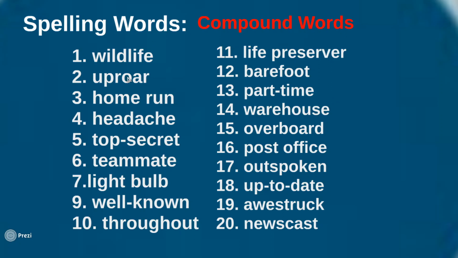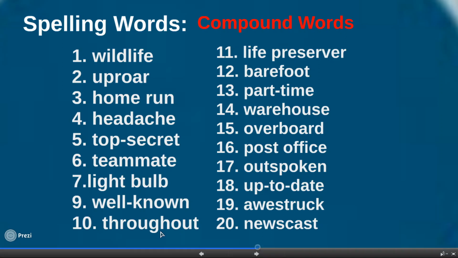So we have wildlife, uproar, home run, headache, top secret, teammate, light bulb, well-known, throughout, life preserver, barefoot, part-time, warehouse, overboard, post office, outspoken, up-to-date, awestruck, and newscast. So these 20 words, you can see these are compound words. So compound words, they are made up of 2 words. So for example, wildlife is a compound word because it's 2 words, wild and life. Uproar is up and roar. Home run, home and run. Okay, so I think you can get the idea.